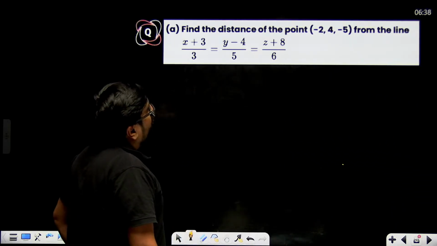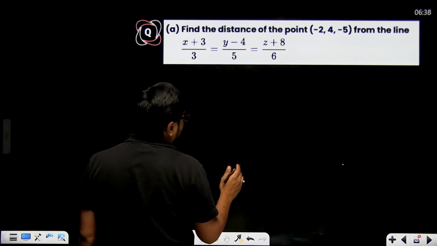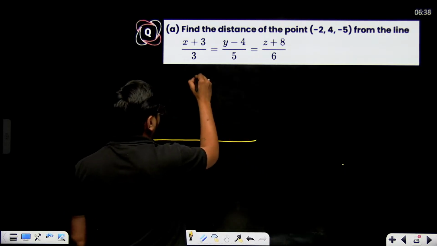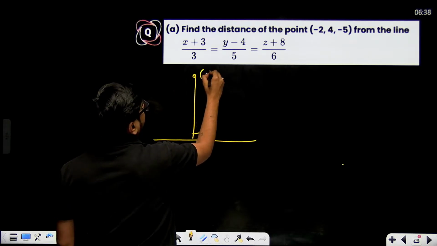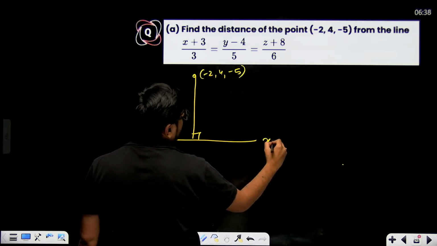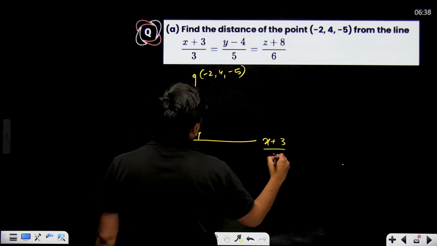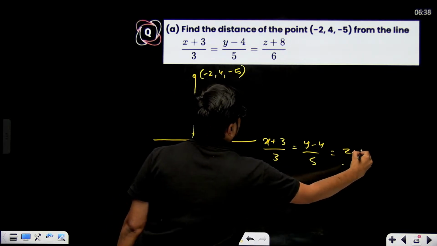This one, foot of perpendicular. Find the distance of the point minus 2, 4 and minus 5 from this line. So in these types of cases, you will have to find the foot of perpendicular. There is nothing lengthy in that. Suppose this is the point given to us, minus 2 comma 4 comma minus 5, and this line is given to us: x plus 3 by 3 equal to y minus 4 by 5 equal to z plus 8 by 6.